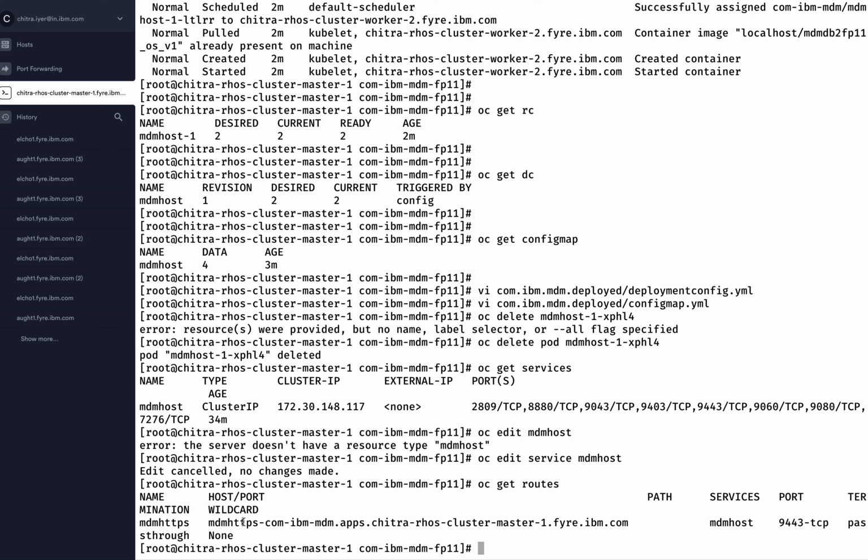So here we are able to see a route. This route is representing the service MDM host, and the port 9443 in it. Since this is a secure port, we are using a pass-through termination type, wherein the encrypted traffic will directly be sent to the pod as is. Routes provide a specific host name corresponding to each service and port through which the service can be accessed reliably. Thank you.